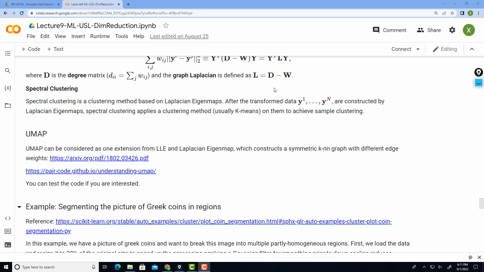So in Laplacian eigenmaps, when you are looking for the k-nearest neighbors of a specific data point, you only find the k data points which are closest to it in the original space. But for UMAP, if this specific data point is not among the k-nearest neighbors of the other data point, then you do not count it as a k-nearest neighbor. So that's one important modification people use, because the similarity relationship should be symmetric.